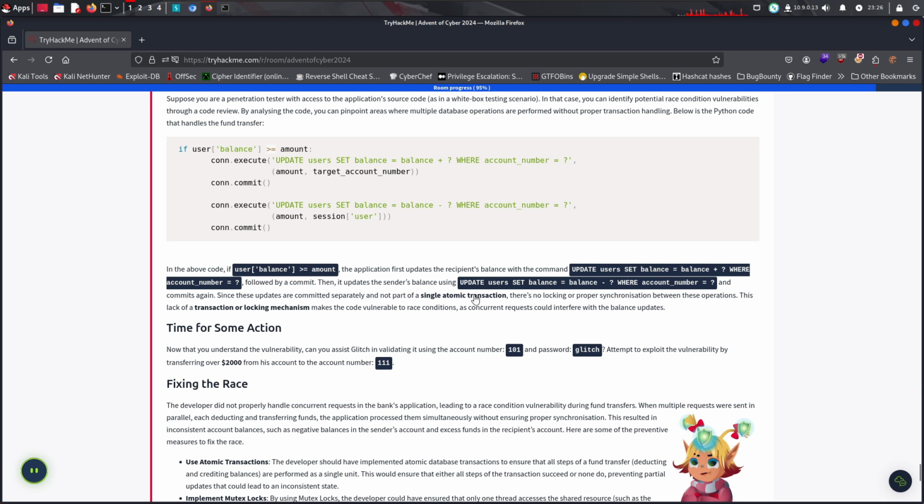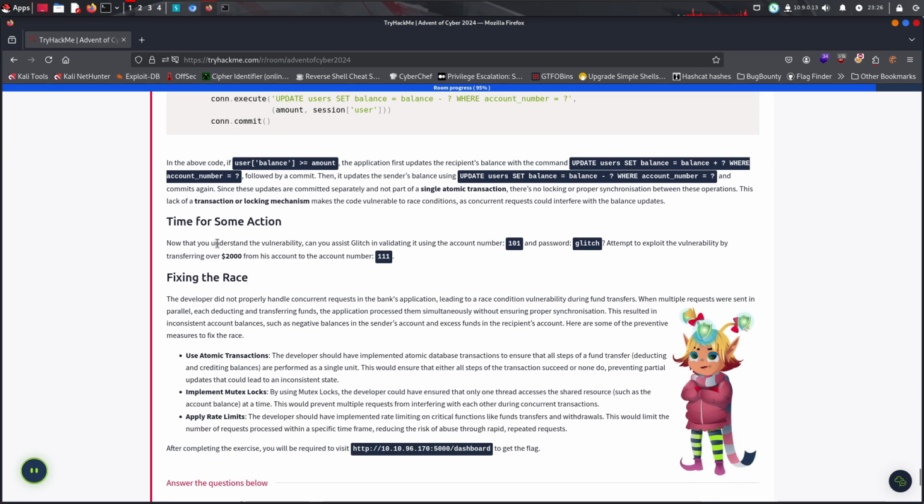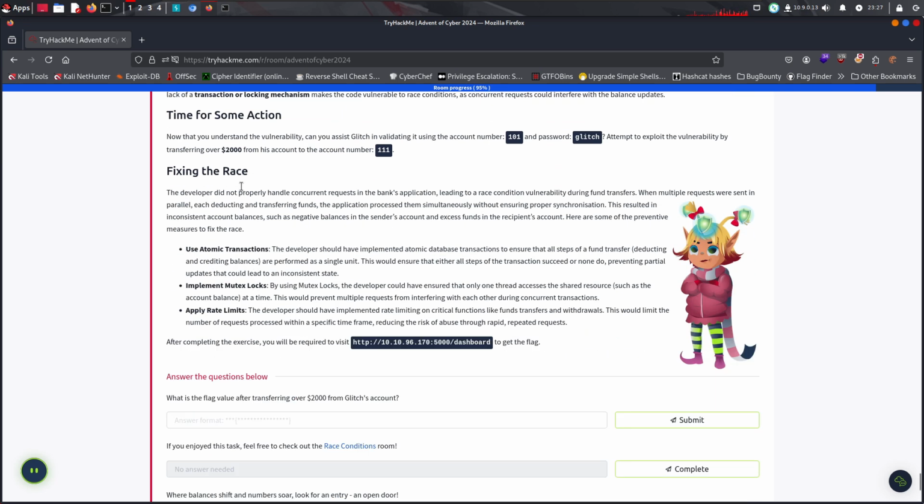Alright, so single atomic transaction and race conditions. Time for some action. Now that you understand the vulnerability, can you assist Glitch in validating it using the account number 101 and password glitch? Then explain the vulnerability by transferring over 200,000 from his account to the account number 101.